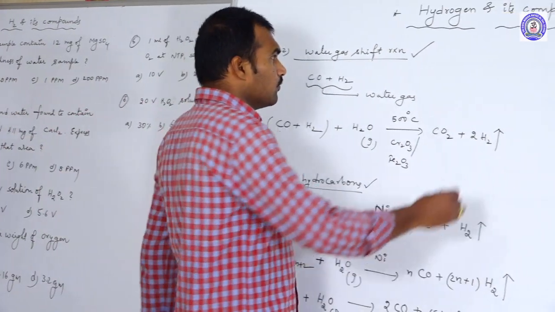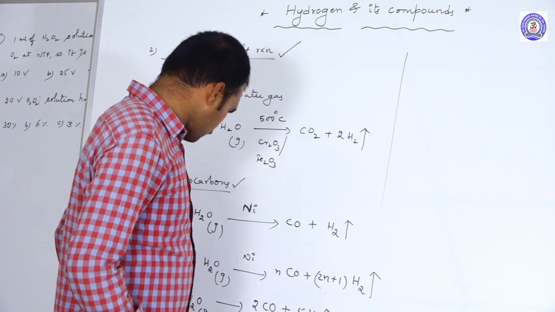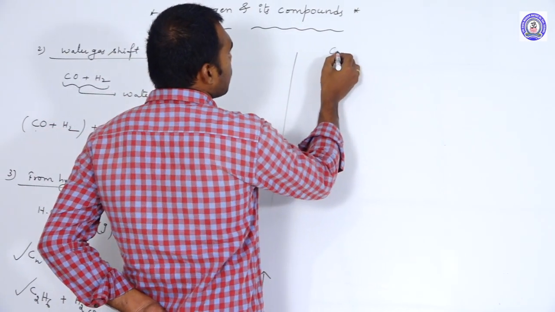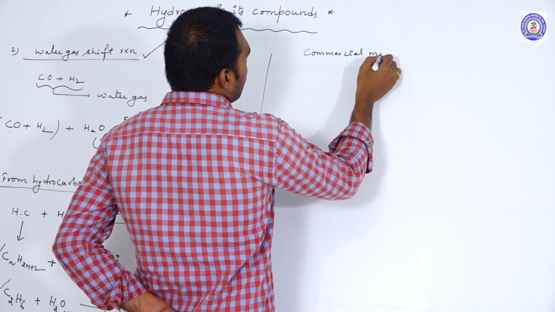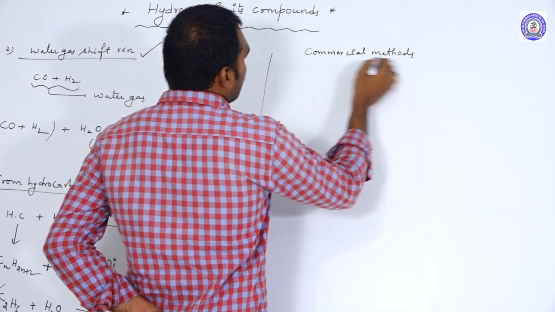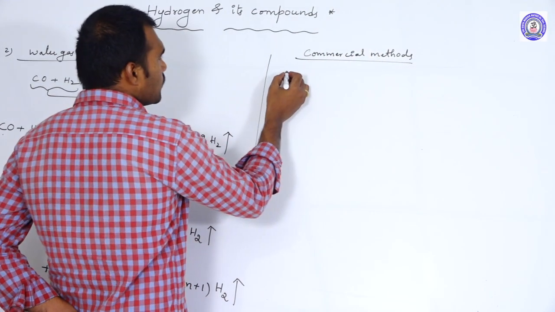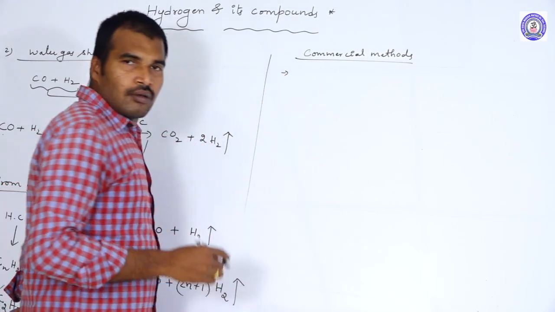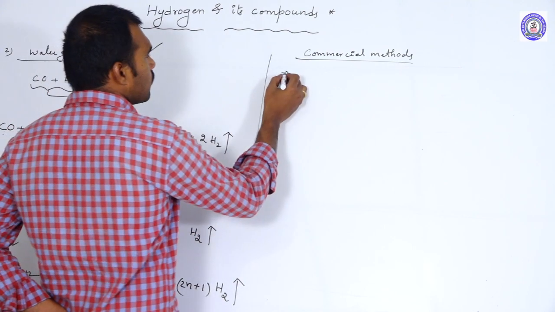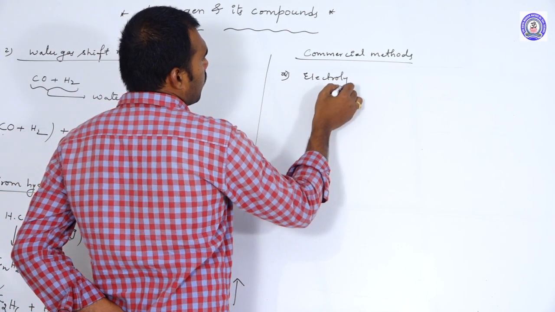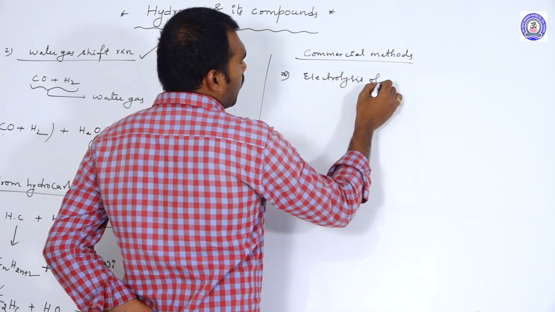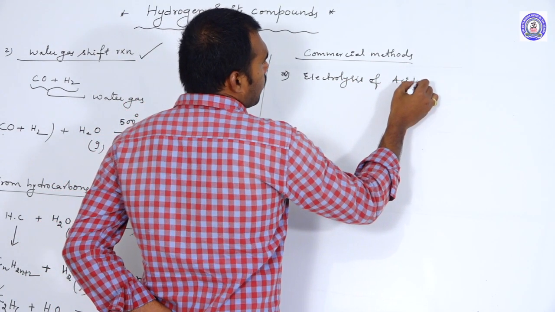Okay, next one, commercial methods. In the commercial methods, first of all, by electrolysis of acidulated water.